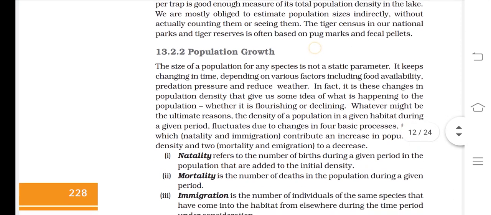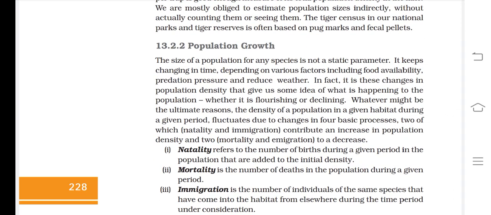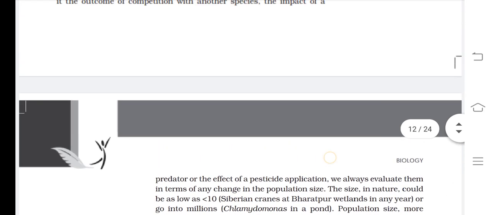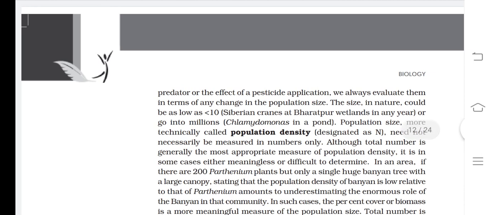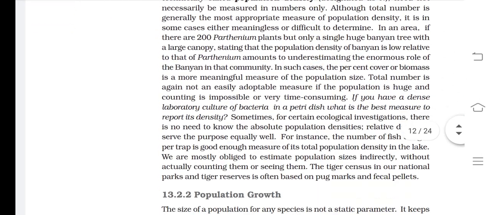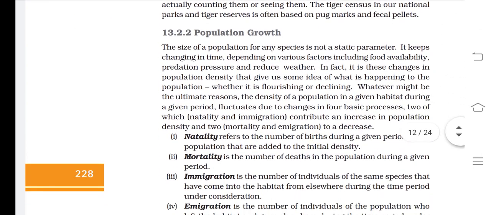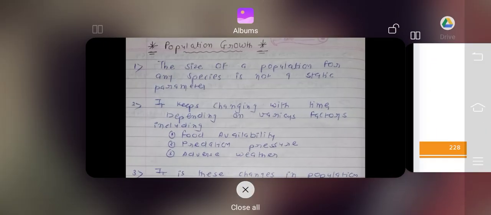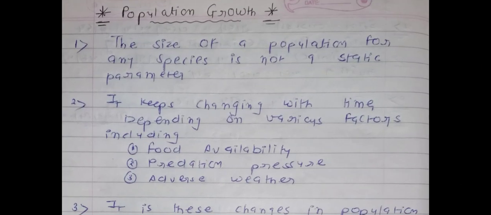And today we are going to talk about population growth. Again we will use population density, which is known as capital N. See, population density, which is known as capital N. Population density means what? It is nothing but one type of population size. Actually, population density is a technical form of population size, and population size means one type of number. But for this lecture we will use the same method in easy language.